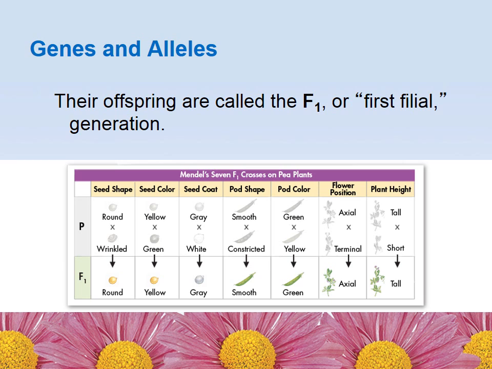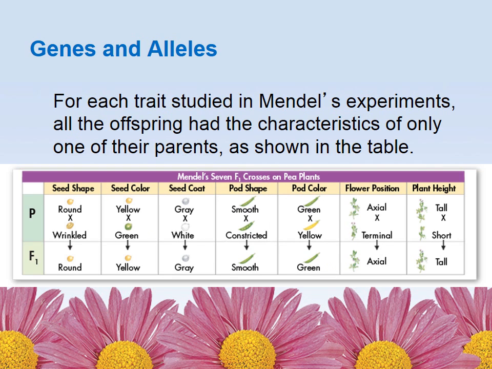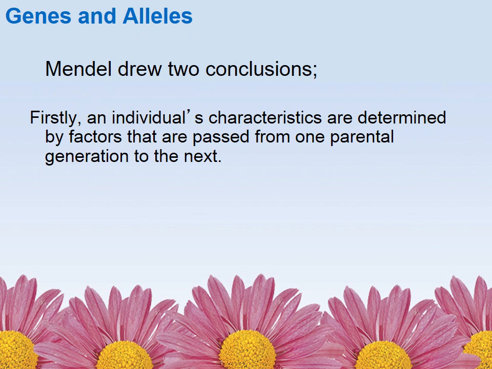Okay, so if we still look at the round and wrinkled, in the F1 generation, they all came out round. And that's assuming we started with true breeding round and true breeding wrinkled. So for each of these traits, he took the true breeding version of it and he cross-pollinated them. These were the results that he received. So he came up with two conclusions.